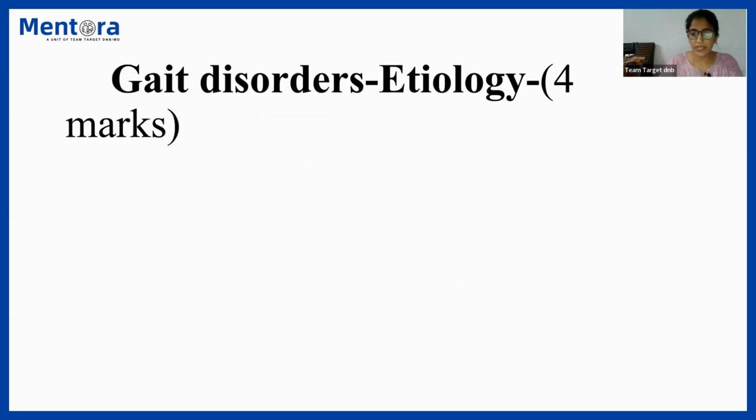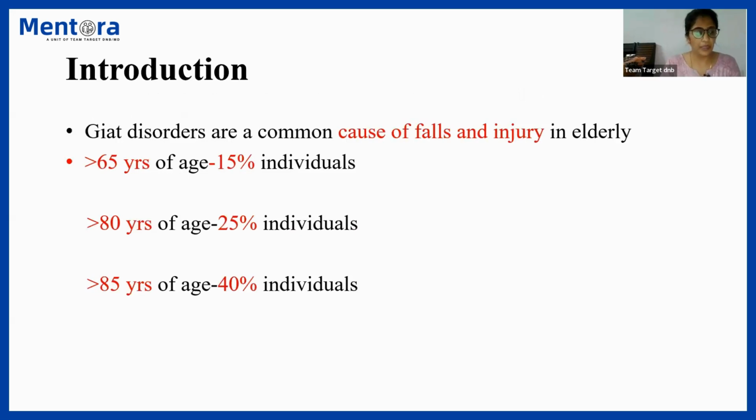So let's begin with the first question for the day, that is about gait disorders, right? That's a very important topic from neurology, and that is also important for practicals. It was asked as a 4-marker question, and they asked about the etiology of gait disorders, right? So how to attempt this question, what are the types of gaits and their etiologies? We'll briefly see how to attempt this question and understand gait better.